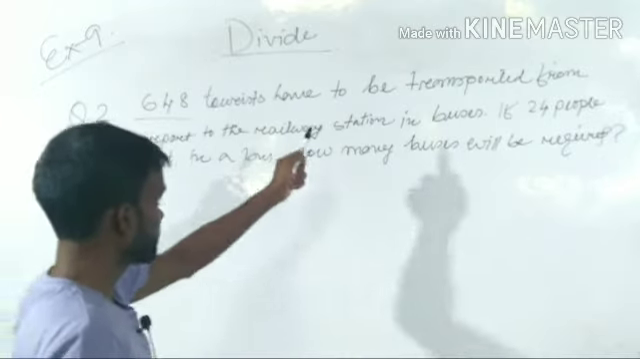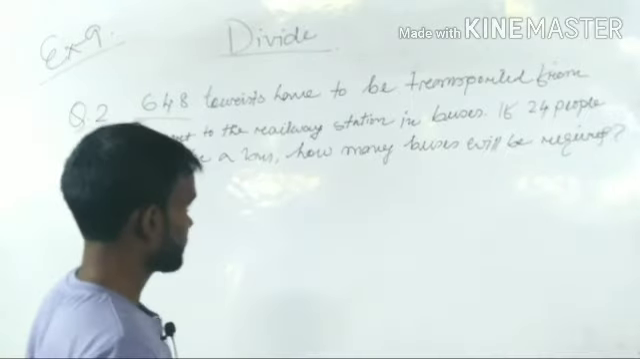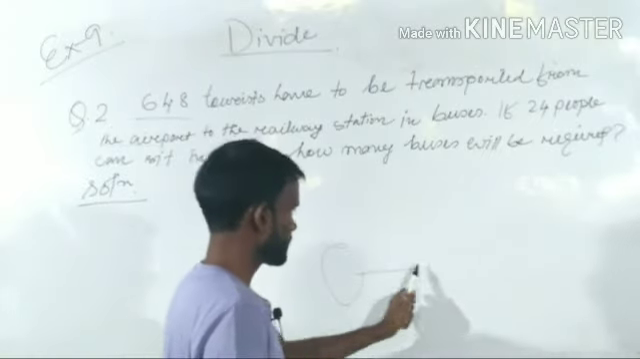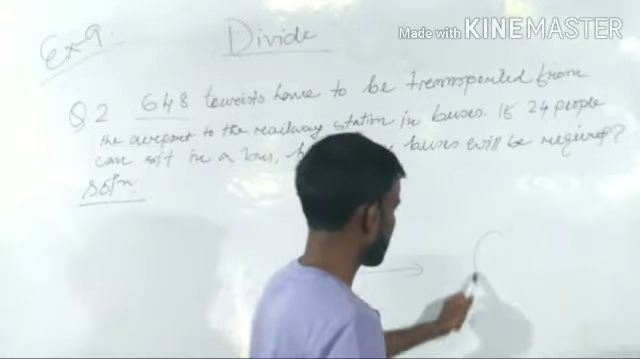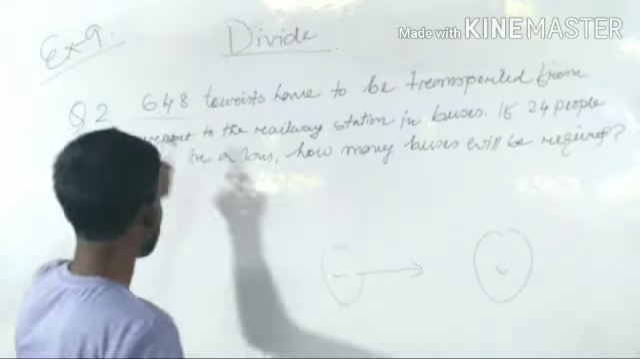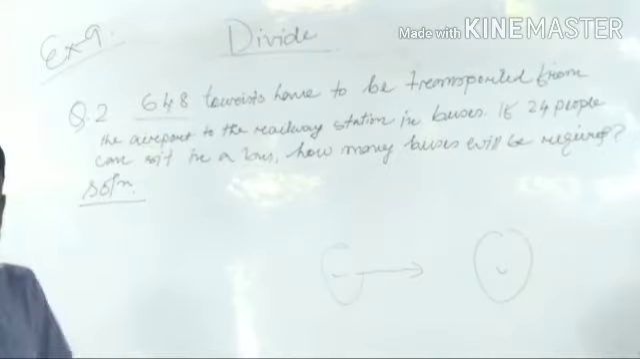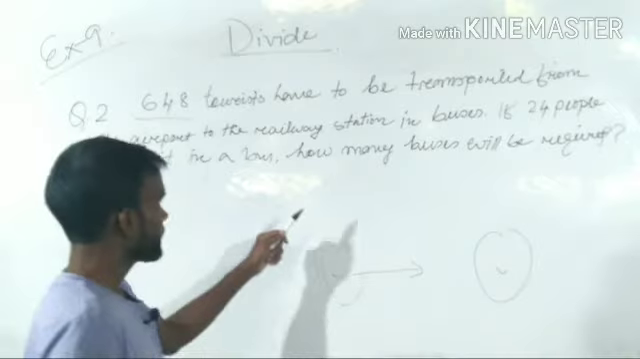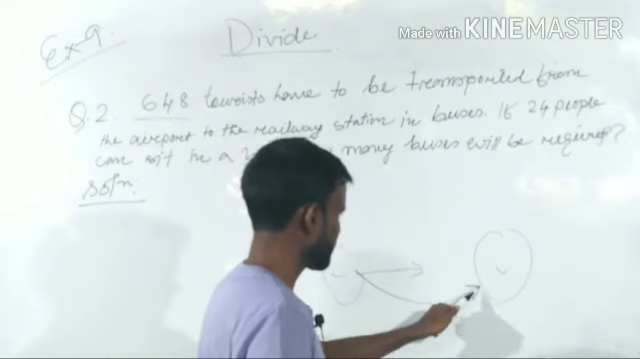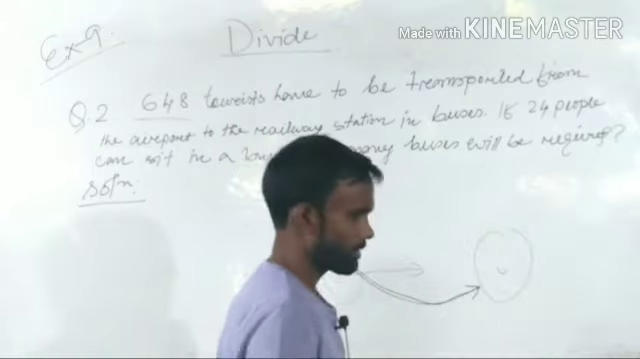648 tourists have to be transported from the airport to the railway station in buses. Suppose this is your airport and this is the railway station. There were 648 tourists, and now we have to find out how many buses will be required to go to the railway station.